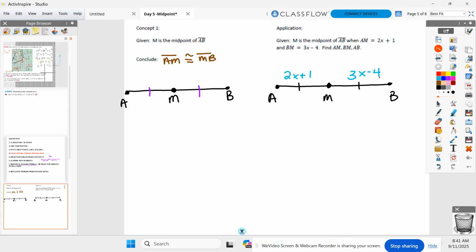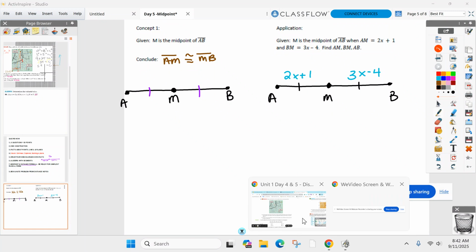Okay, this is where you got to grow up, and I'm not saying it to be mean, be mature. This is where you got to grow up mathematically now, because this is what you guys have been doing. This is what's going through your mind right now. Don't write this down. 2x plus the other one equals the whole thing. Problem though, do we know the length of the whole thing? No, so that's hot garbage right now. You can't just rely on that anymore. Those two pieces added up equal the whole thing, but I don't know what the whole thing is. This is why I say we got to grow up mathematically now.